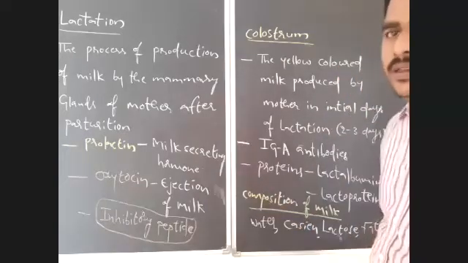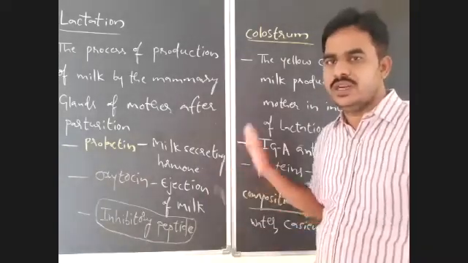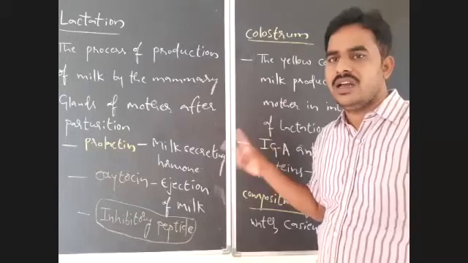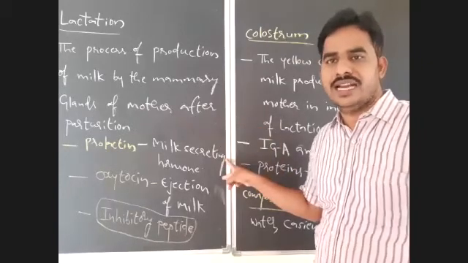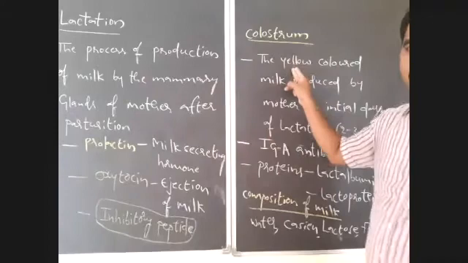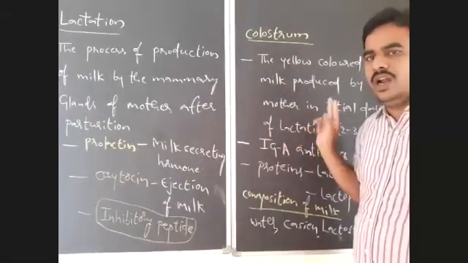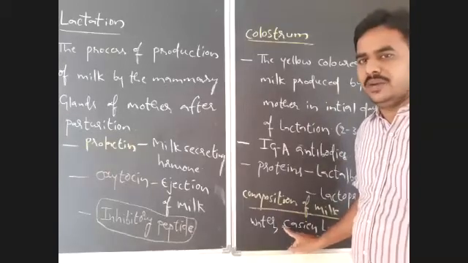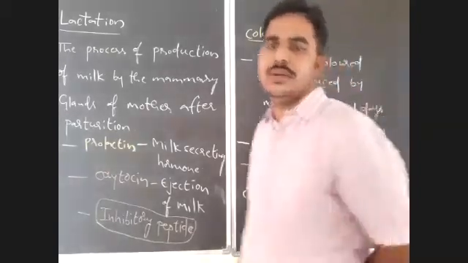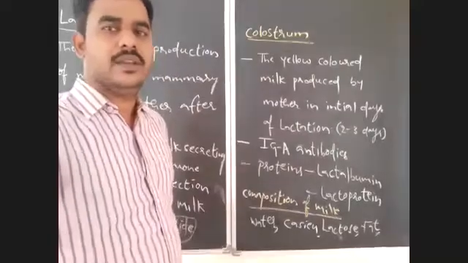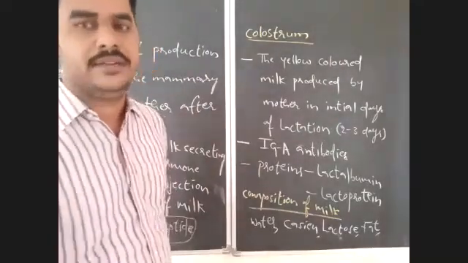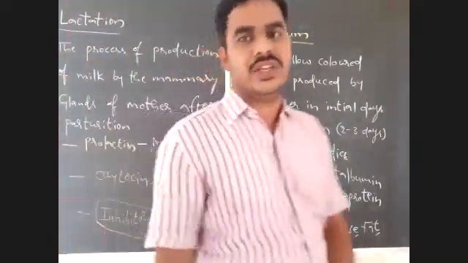So that is about lactation. What is lactation? What are the hormones involved in the process of lactation? What is colostrum? What is the importance of colostrum to the newborn? And what is the composition of milk in a human being? Right. So that's clear about lactation. So lactation is also completed. After completion of lactation, the next topic.